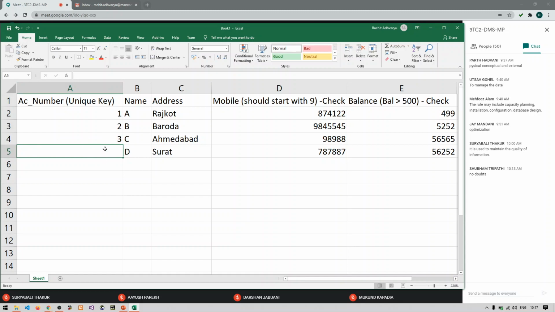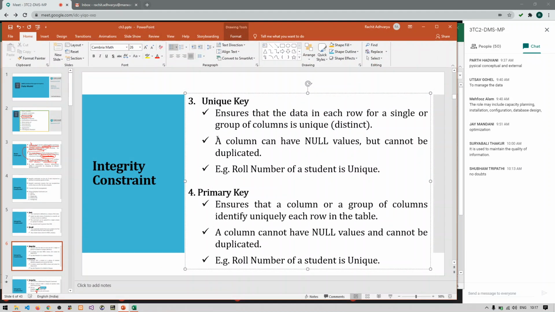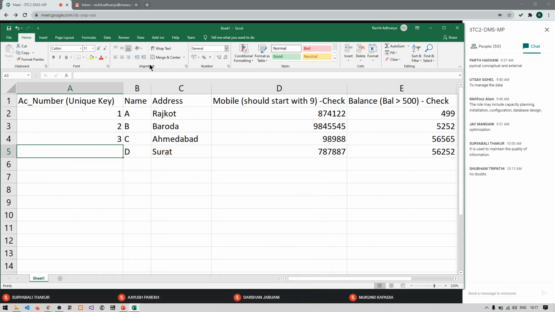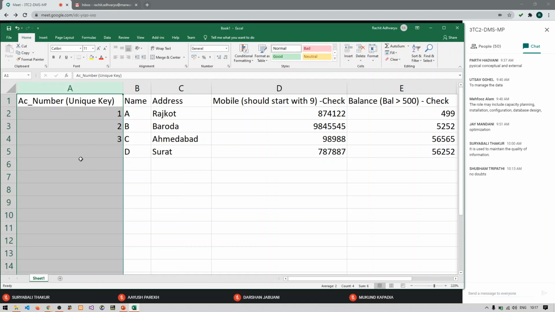So still this is allowed because it is not getting duplicated with anyone. Here you can see in the PPT that a column can have null values, so it can be empty but cannot be duplicated. I can keep this empty, but you cannot duplicate any of the already available data. So each and every value in this particular column should be unique or different.